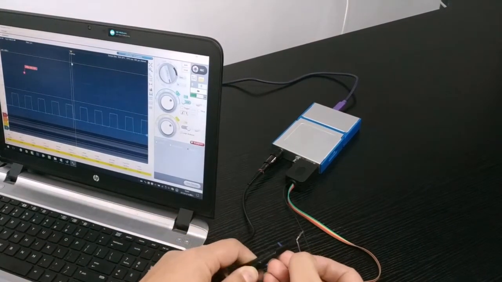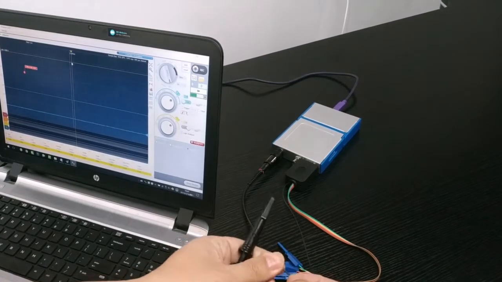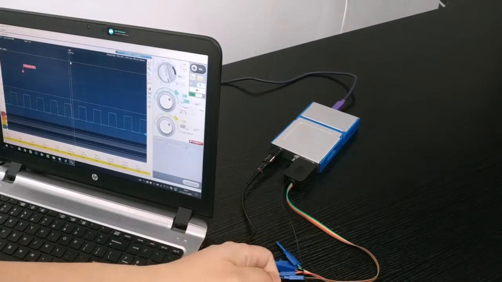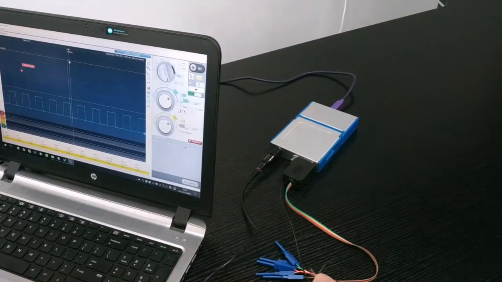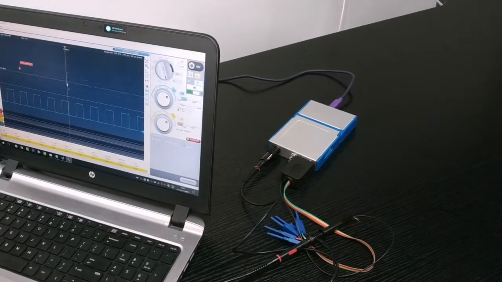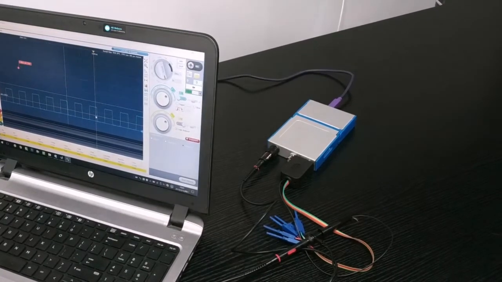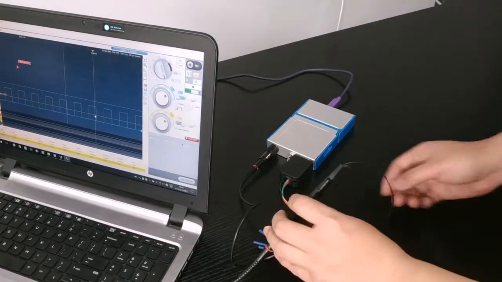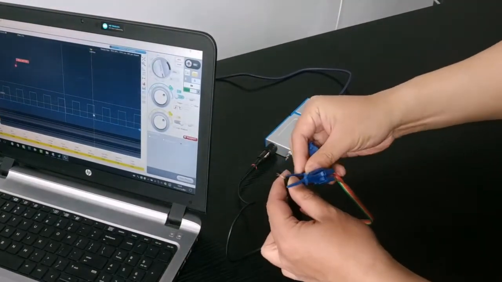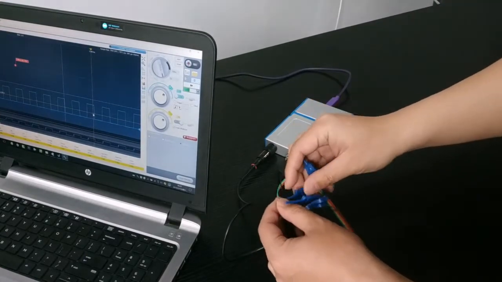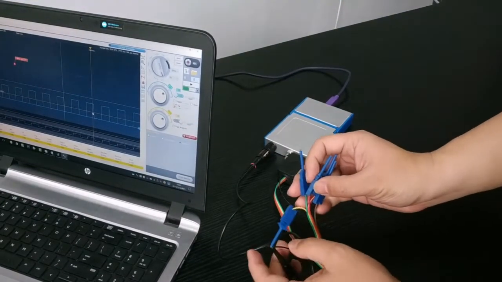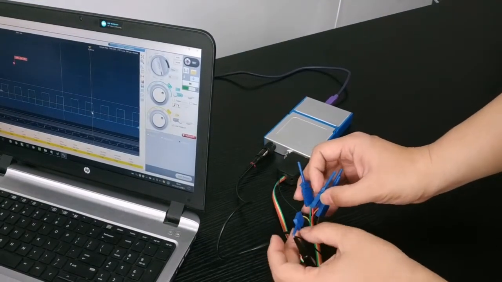By connecting the analog channel of the oscilloscope to the reference signal, we can already see this signal on the software. We can see it is a 1 kHz signal. Now we can just connect the same reference signal to one digital input. As we can see in the software, the square wave appears in the black area below the analog channel.